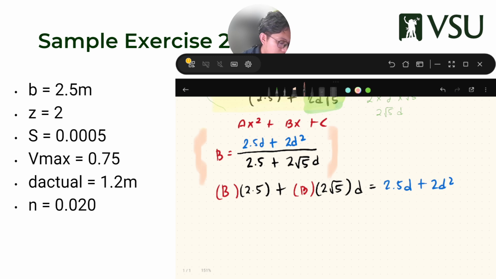See here? This is the only x squared we have. That means A in the equation is already 2. Okay, let's check our x or b. We have these two terms right here, b 2 square root 5 and 2.5b.